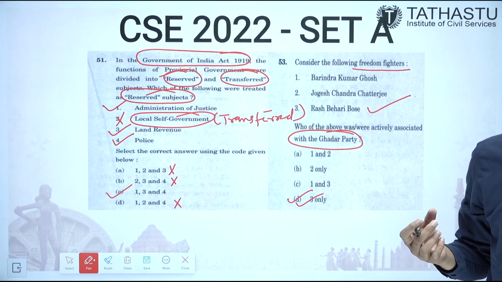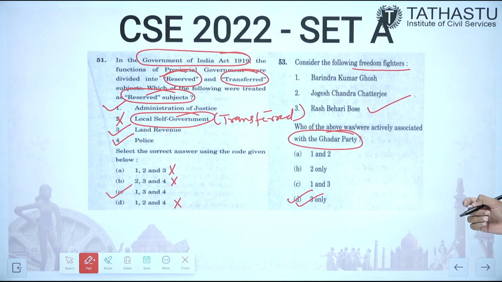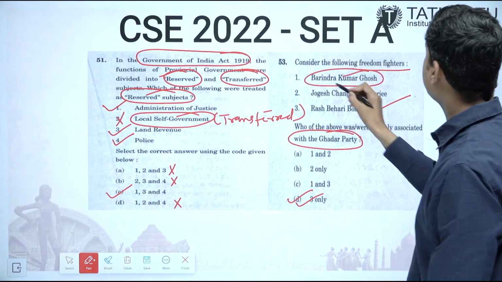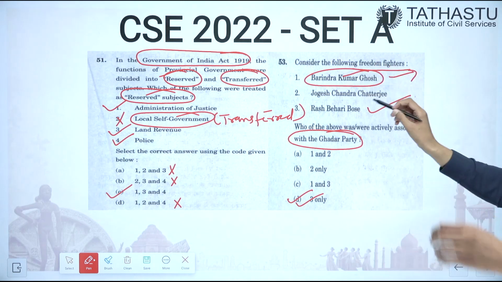Lala Hardyal was associated with Gadar party, and Ras Bihari Bose was associated. Sohan Singh Bhakna was associated. These were the people who were associated with Gadar movement. It was formed in 1913 in United States. Barindra Kumar Ghosh, he was associated with Anusilan Samiti.